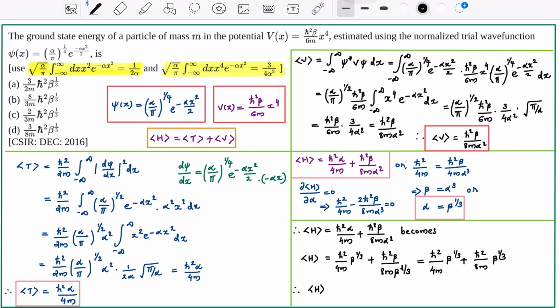Therefore, expectation value of H is equal to h bar square by 4m beta raised to 1 by 3 into 1 plus 1 by 2. Now we can say that the ground state energy of the particle is then 3 by 8 h bar square beta raised to 1 by 3 over m. Now from the given options, D is the correct option.